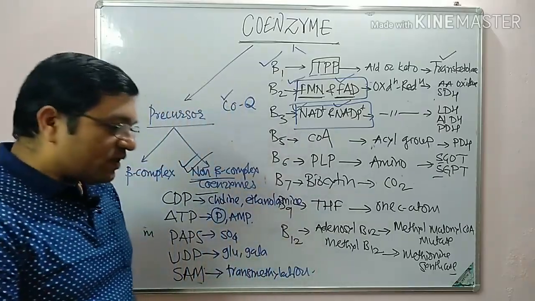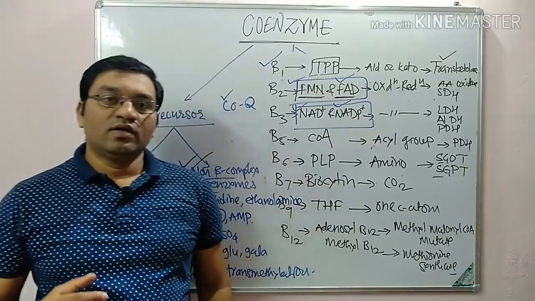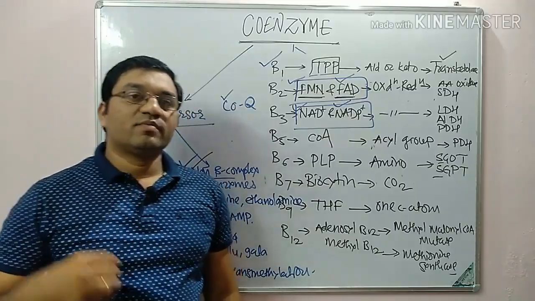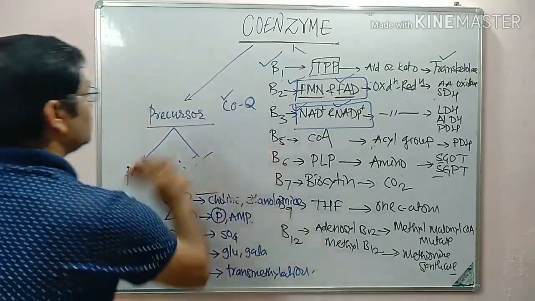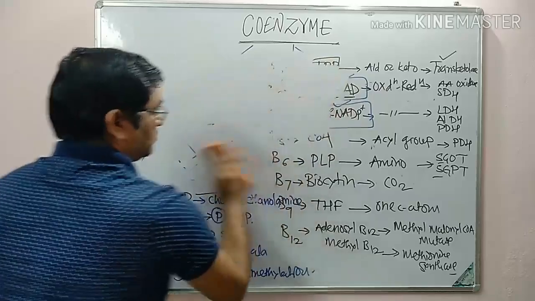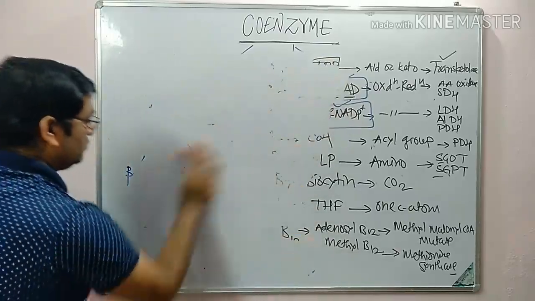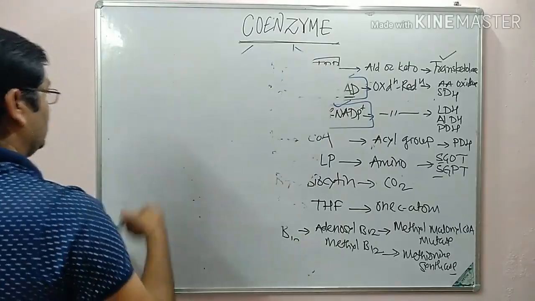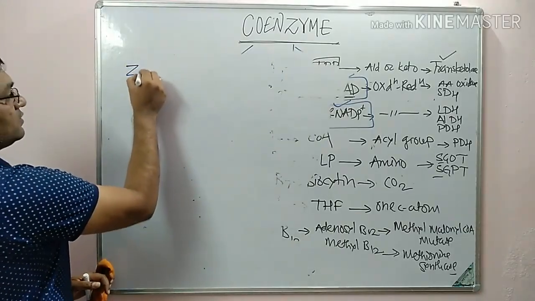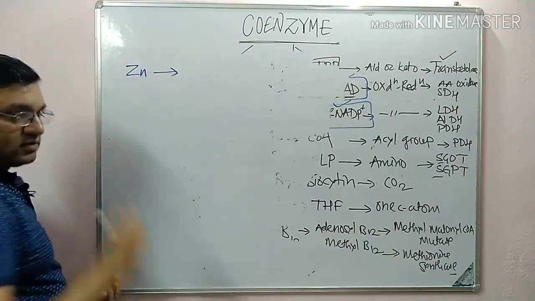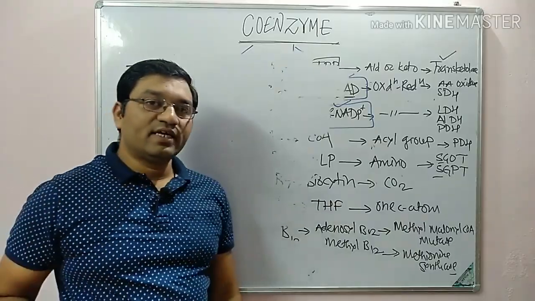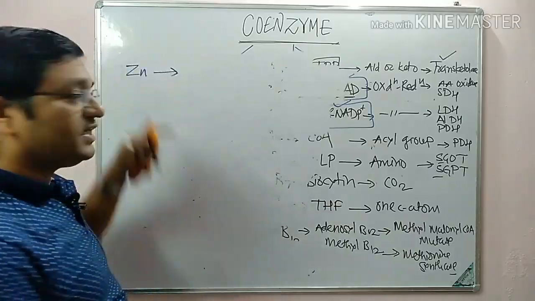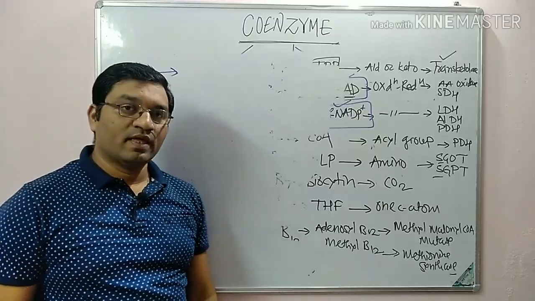And third is some cofactors, or some metal ions that act as a cofactor. This includes, for example, zinc. It is important in more than 300 enzymes that contain zinc. It is an integral part, metalloenzyme.